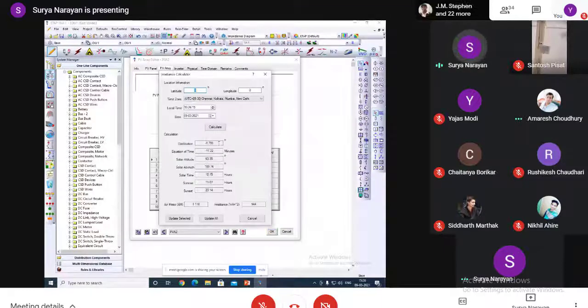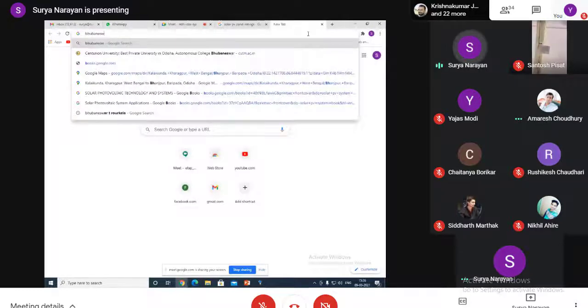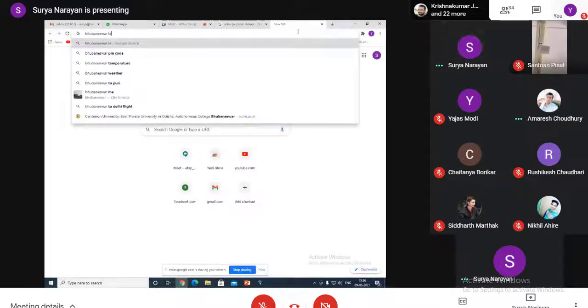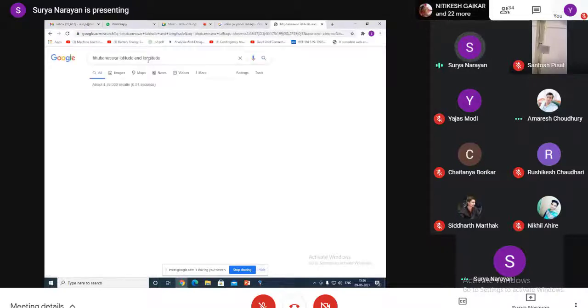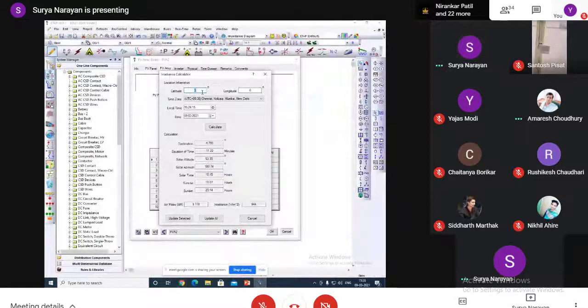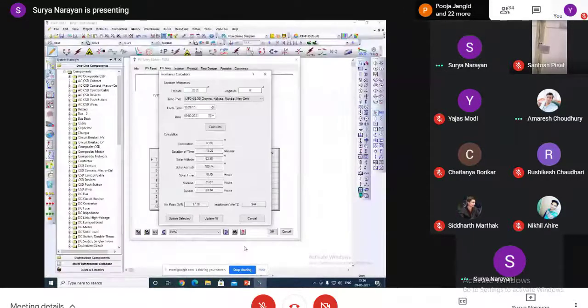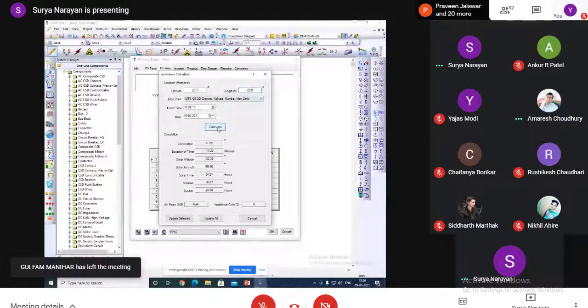Irradiance also we can calculate as per longitude and latitude. Anyone can give your longitude and latitude. I am in Bhubaneswar: latitude 20.2, longitude 85.8.